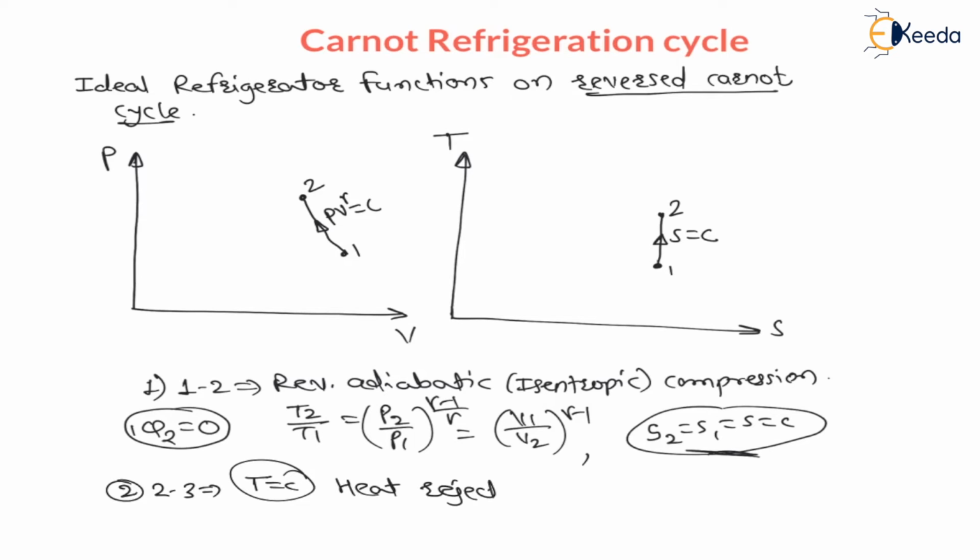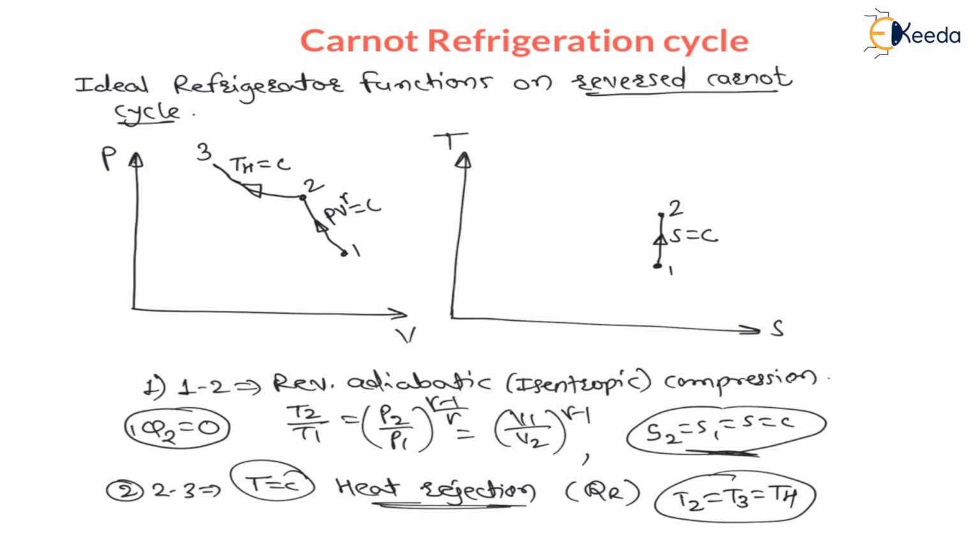Isothermal, we can say isothermal heat rejection, means at constant temperature heat is rejected from the system, QR. Now, on PV diagram, the process is like this: whenever heat is rejected at constant temperature, then volume decreases and pressure increases, right? 2 to 3, like this. And from 2 to 3, the higher temperature is constant. This higher temperature is constant, means here we can say T2 is equal to T3 is equal to higher temperature, which is constant, and heat is rejected during this process, right?